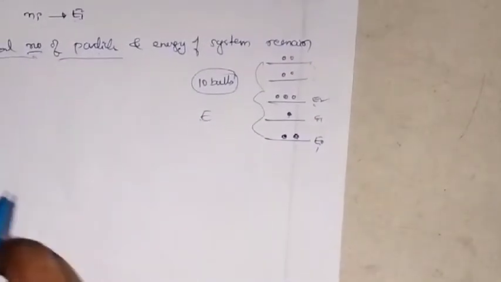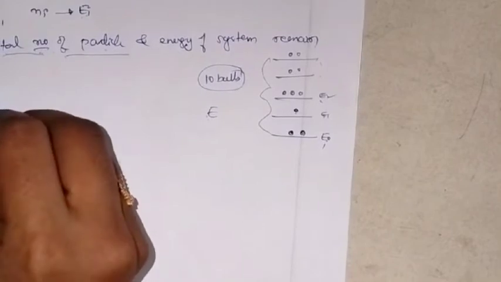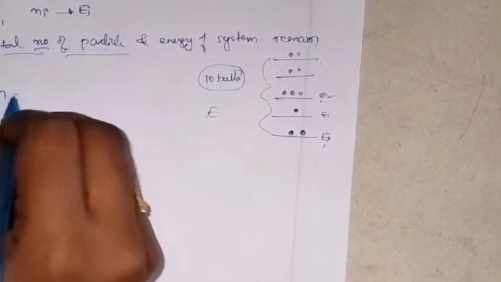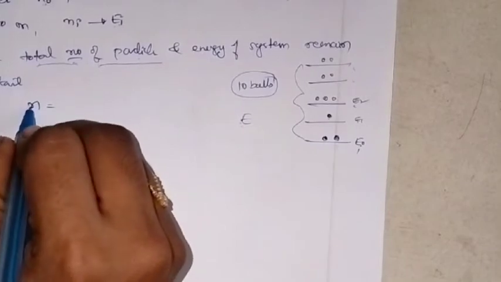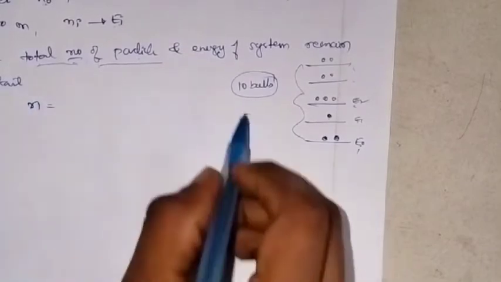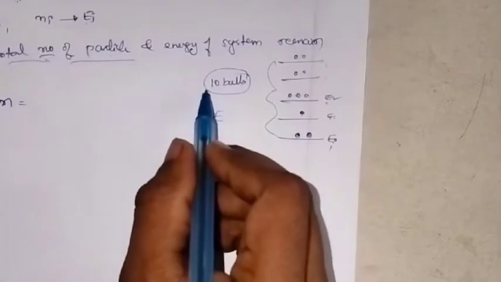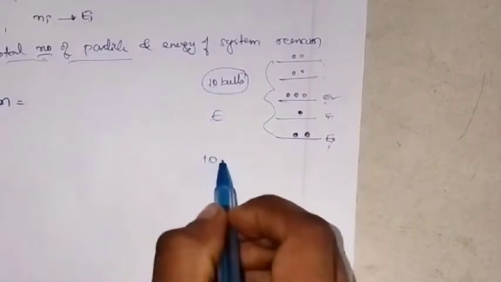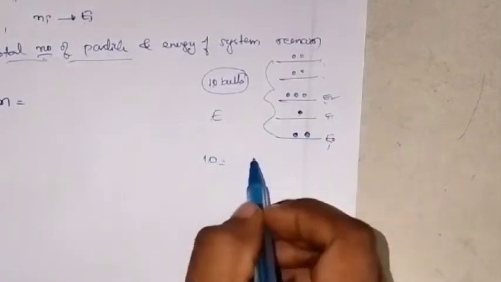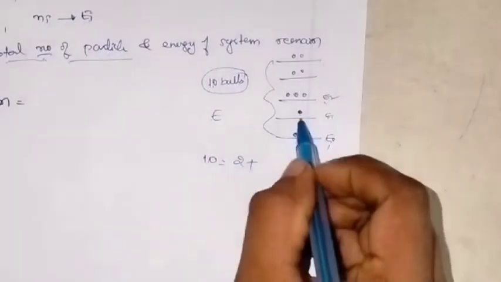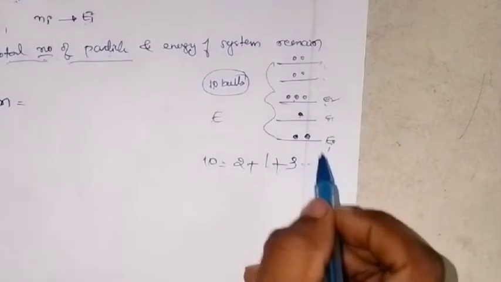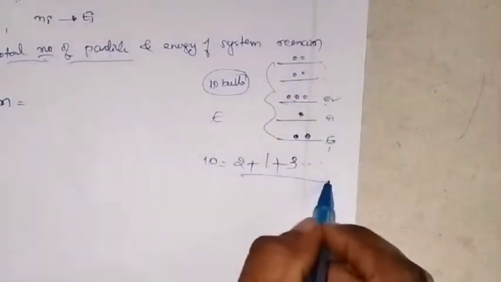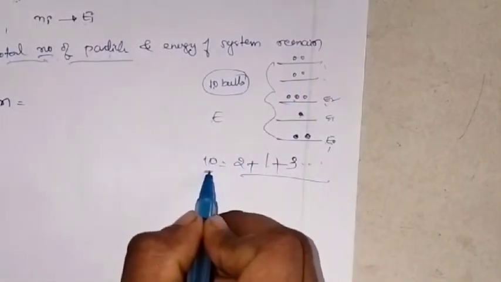Now let me call n the total number of particles. If you are considering these 10 balls, it will be the number of balls in energy level E0 plus the number of balls here plus here, and so on, till the end, and you will get 10, the total number.